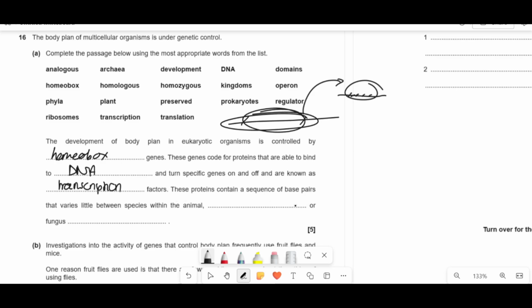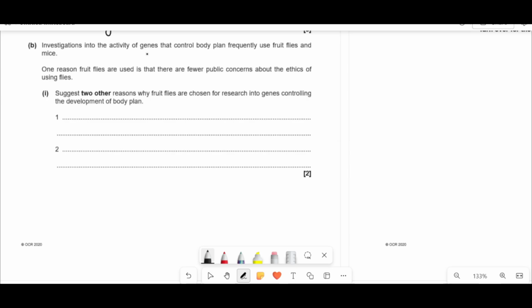These proteins contain a sequence of base pairs that vary little between species within the animal, plant or fungus kingdoms. So the word that would fit here is going to be plant, and then or fungus. Well, these are all kingdoms. And yeah, these homeobox sequences are highly conserved. What that means is they're not changed very much throughout evolution in these different organisms that have these homeobox sequences. Investigations into the activity of genes that control the body plan frequently use fruit flies and mice.